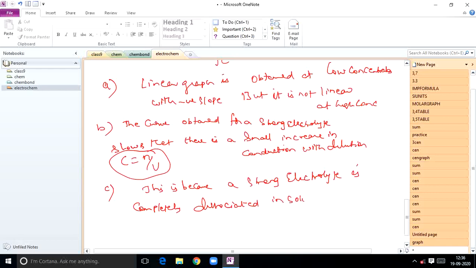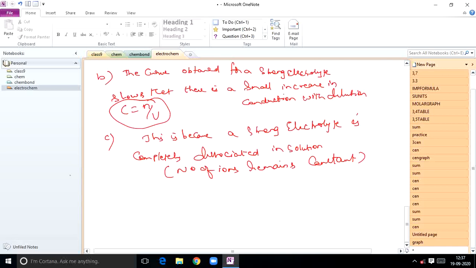So from this you can say that after complete dissociation, the number of ions remains constant.